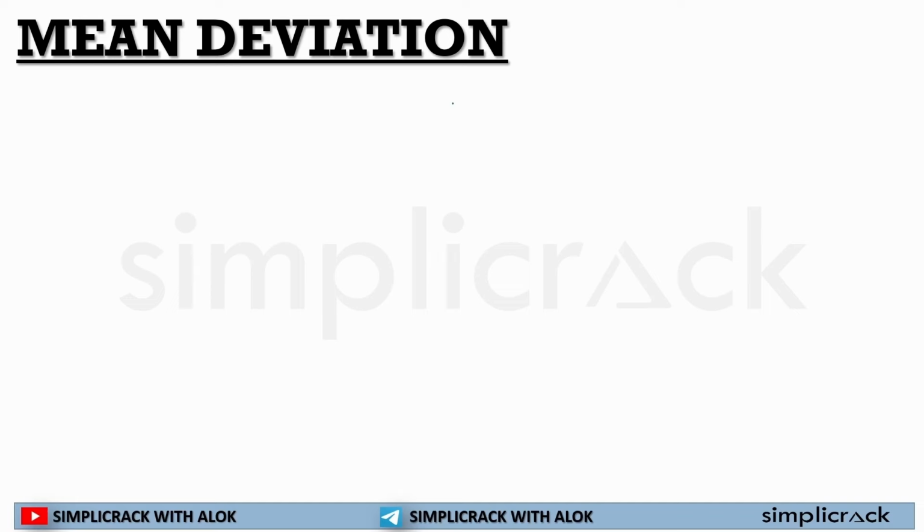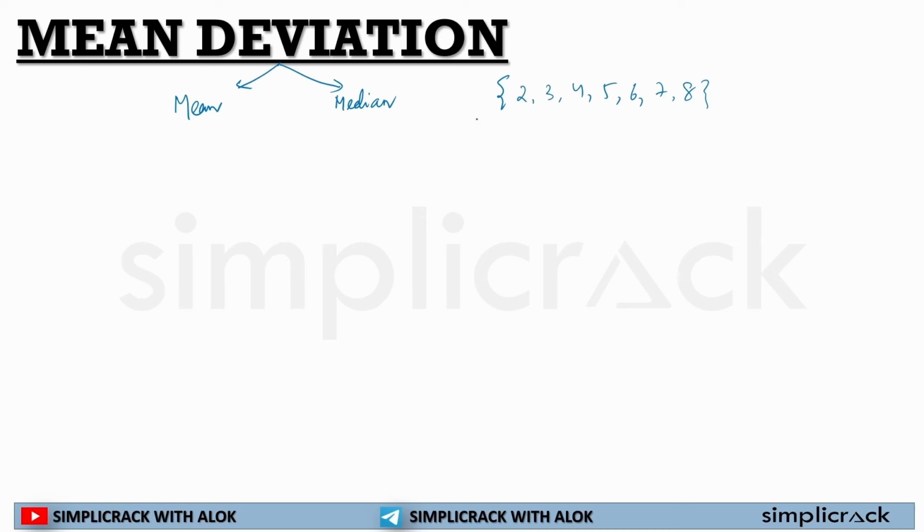Normally in your questions, you will be calculating mean deviation about mean or mean deviation about median. For an example, a given data is 2, 3, 4, 5, 6, 7, 8. It will ask you to find the mean deviation about mean.